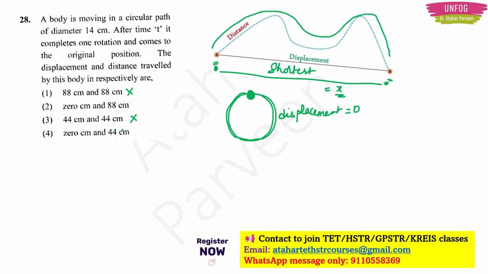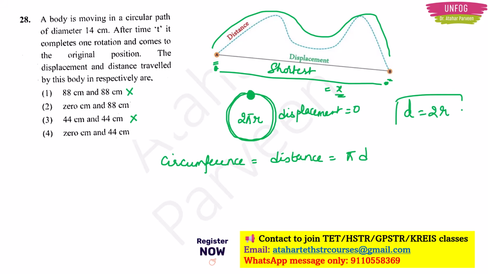Now you have to calculate the distance. So they are talking about the circle here, right? So what will be the distance then? It will be the circumference of the circle, 2 pi r, right? So this circumference is nothing but the distance here. So this is equal to 2 pi r, or I can write it as pi into d, right? Because diameter is nothing but 2 times the radius. So why should I take the diameter, divide it by 2 again and write it in place of radius? Instead I will write 2r as the diameter directly from the question. This way you can save your time in the exam, right?